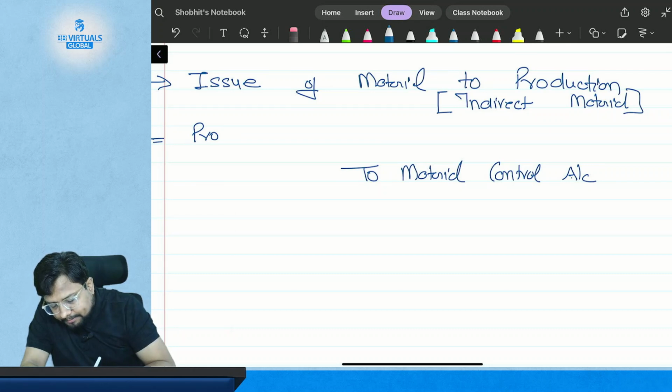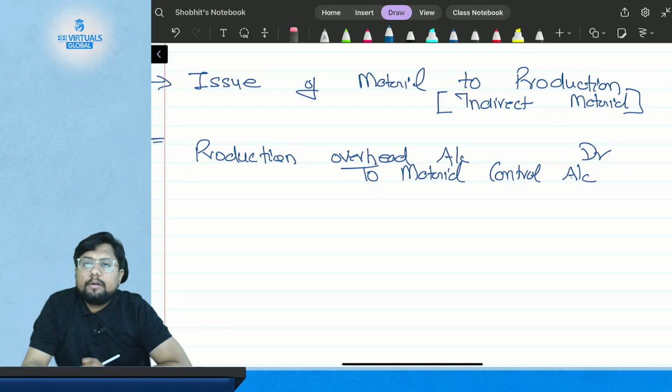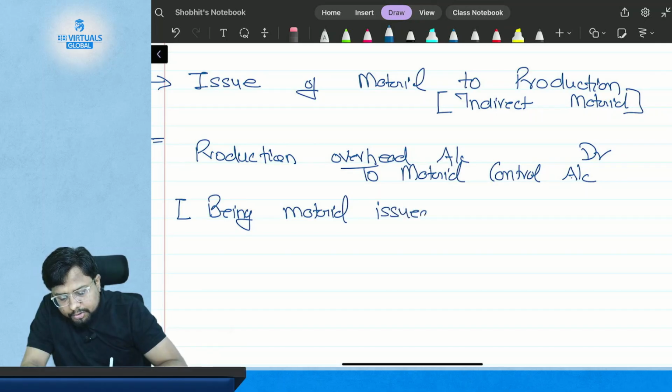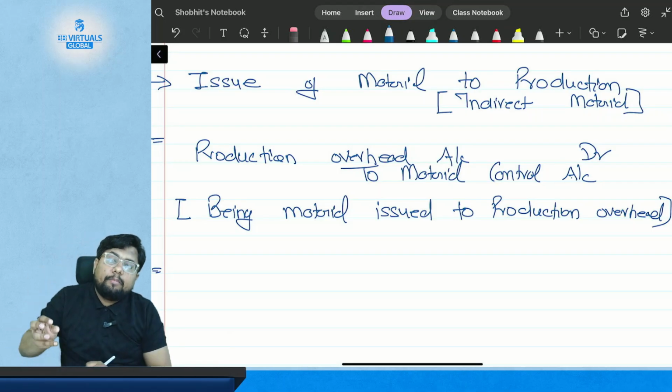So accounting entry will be production overhead account debited. Production overhead account debited. And narration will be being material issued to production overhead. Okay, and when we have issued material to production overhead, then production overhead will issue the material to what? Work in progress.